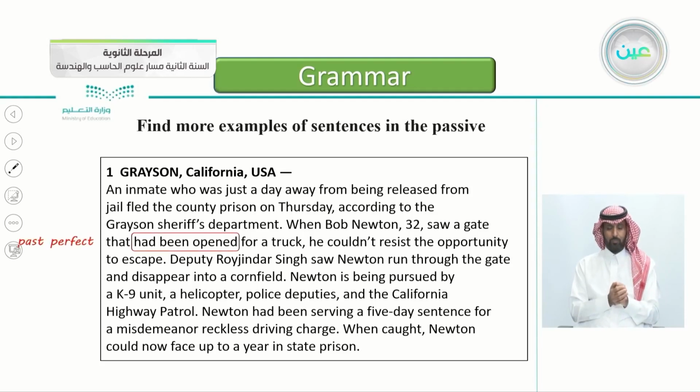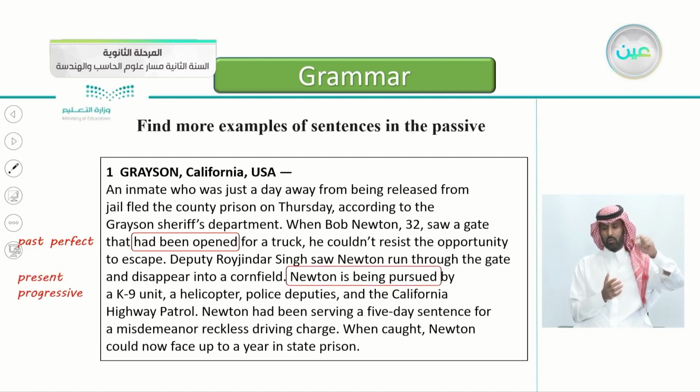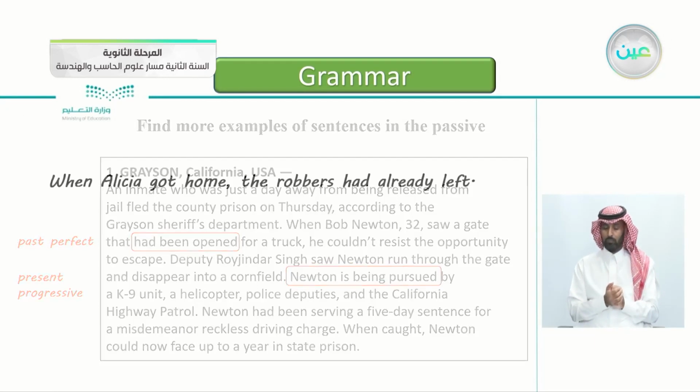Yes, that's correct. Had been opened. So a gate that had been opened, it's a past perfect. Another one here, Newton is being pursued. And they added the doer, by a canine unit. Is being pursued. This is a present progressive. Notice the tenses here. Past perfect and present progressive.